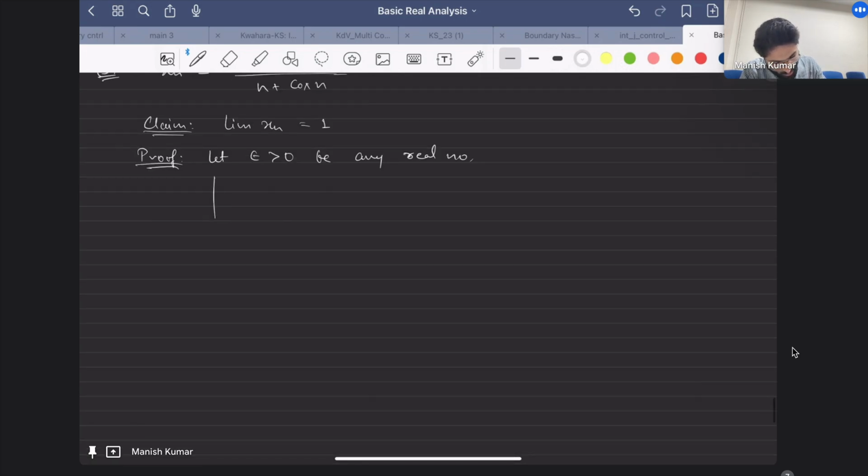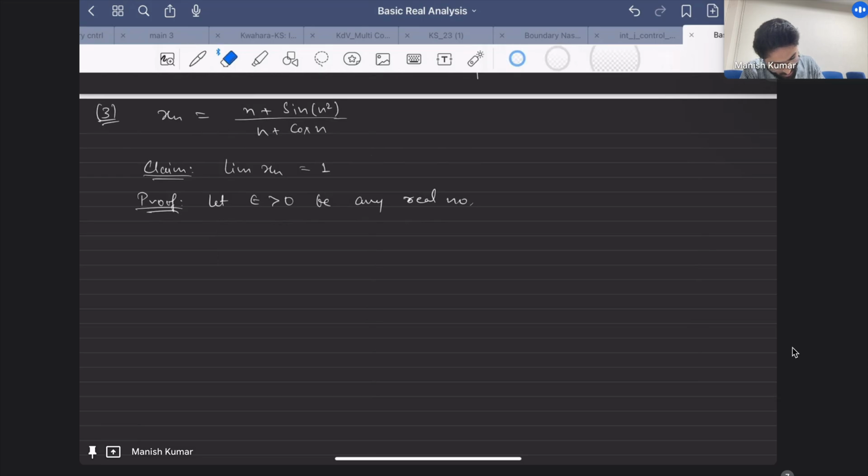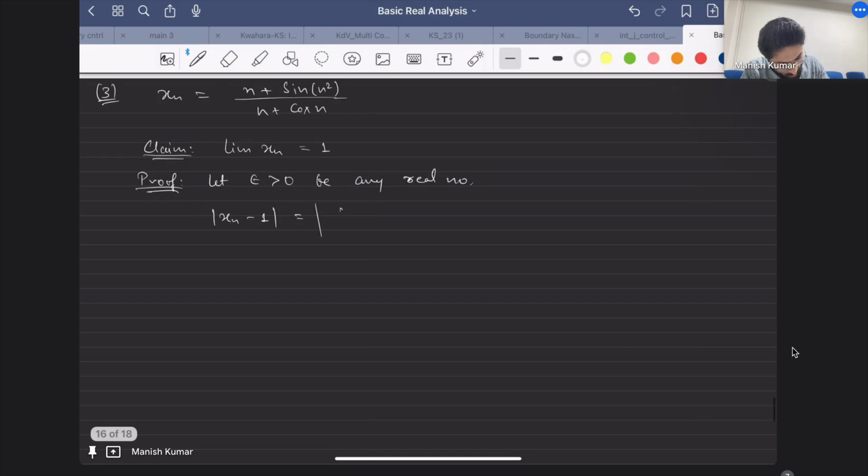So mod of xn minus 1 is nothing but n plus sine of n square upon n plus cos of n, minus 1. Now just do the usual computation.